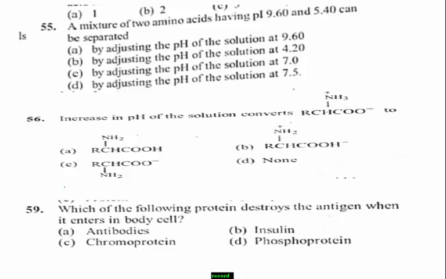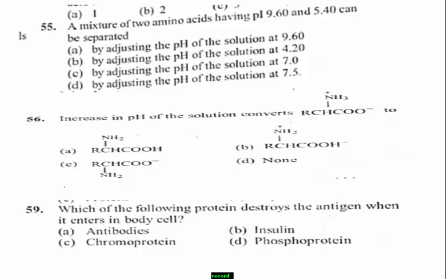Option A, by adjusting the pH of solution at 9.60. Option B, by adjusting the pH of solution at 4.20. And option C, by adjusting the pH of solution at 7.0. And option D, by adjusting the pH of the solution at 7.5. Which one is the right answer?